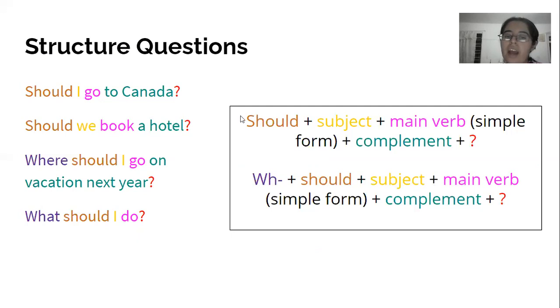This one is for yes/no questions. Should I go to Canada? Yes, you should. No, you shouldn't. WH questions, information questions: What should I do? You should go to a doctor. You should buy a new TV. So those are the two types of questions.